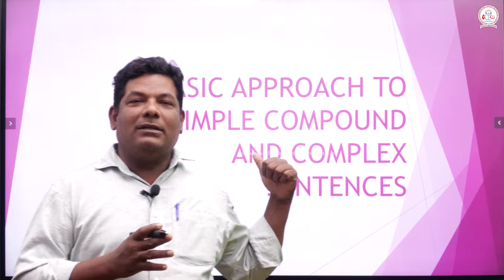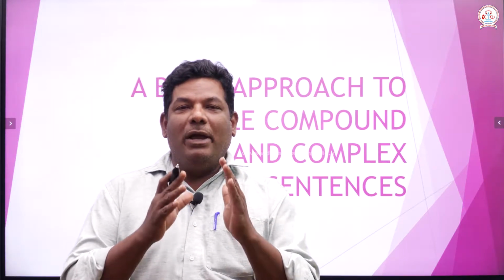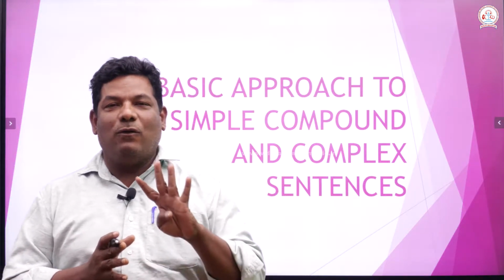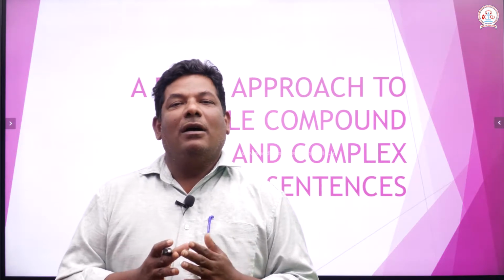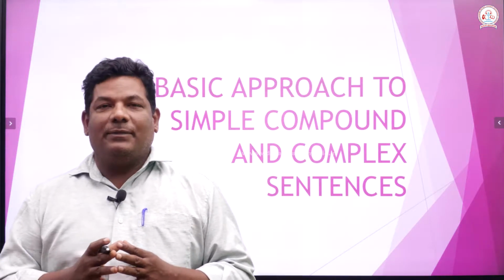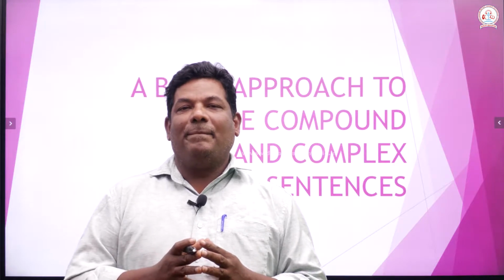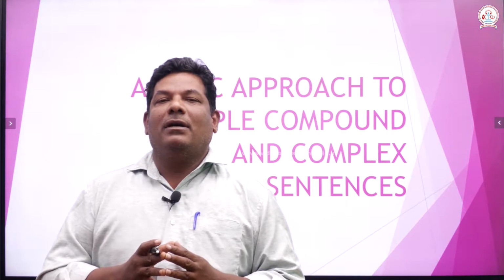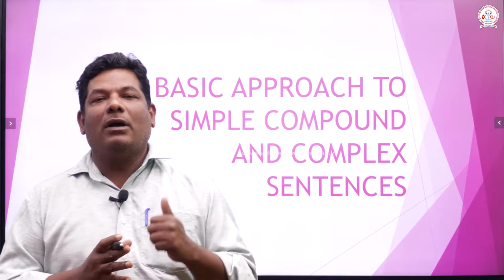And what about these 3 kinds of sentences? In the context of meaning, you have 4: assertive, interrogative, imperative, and exclamatory. But in terms of the structure of a sentence, it has 3 kinds: simple, compound, and complex.